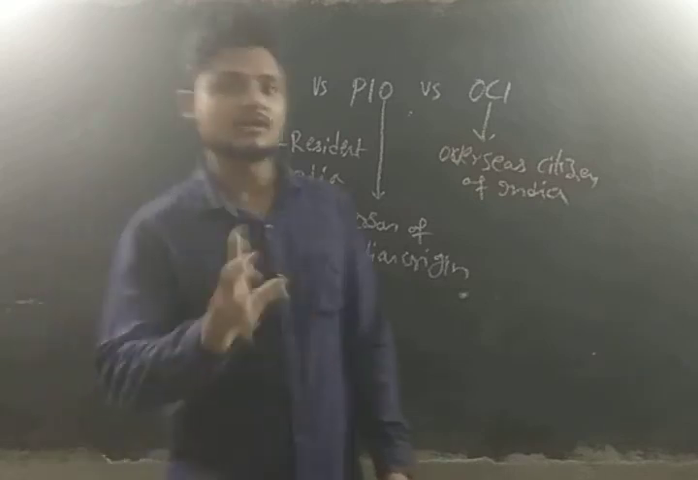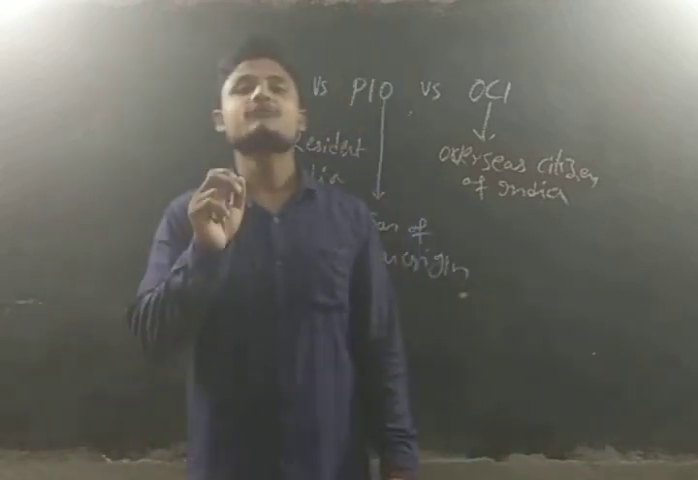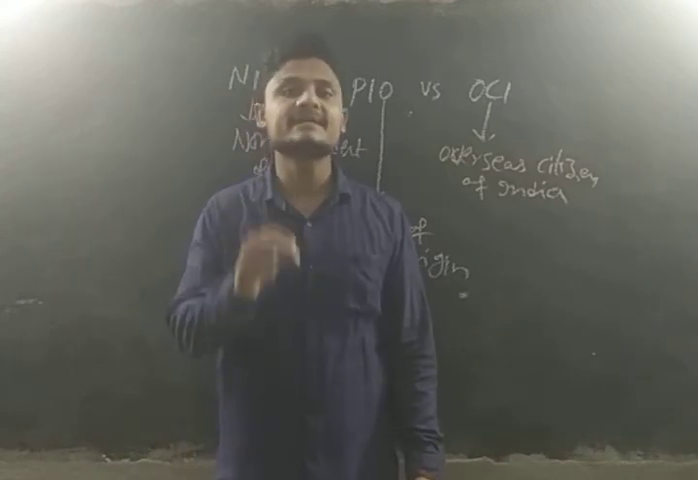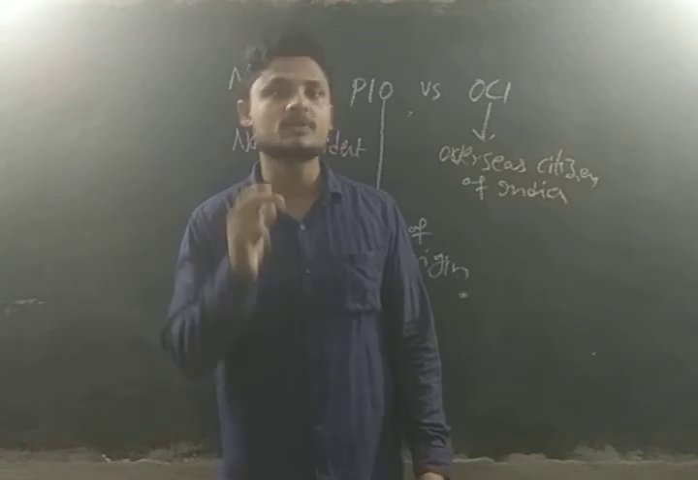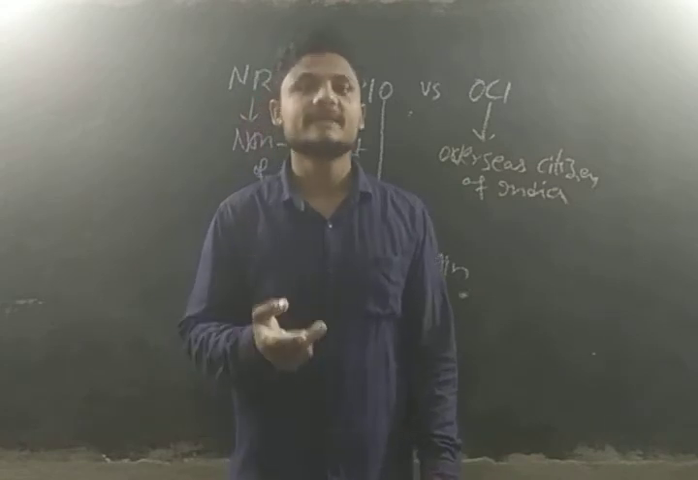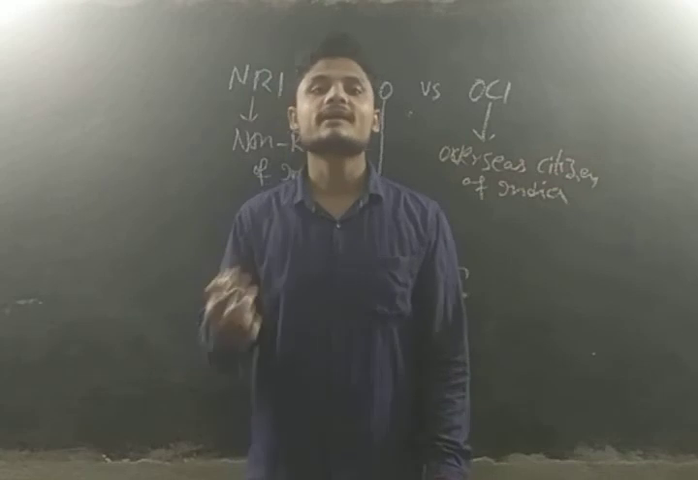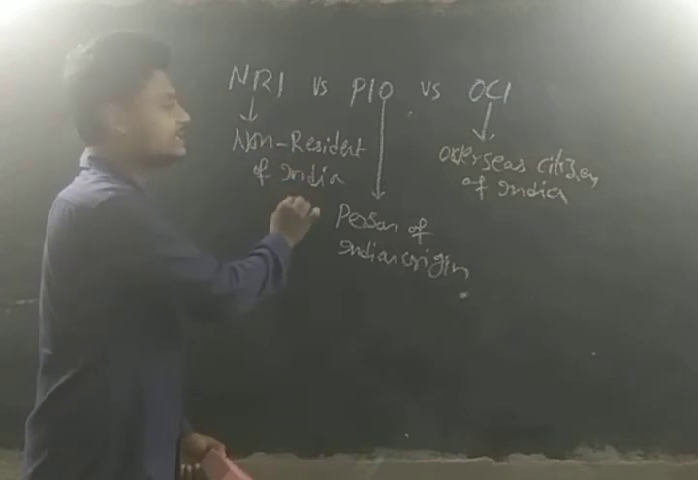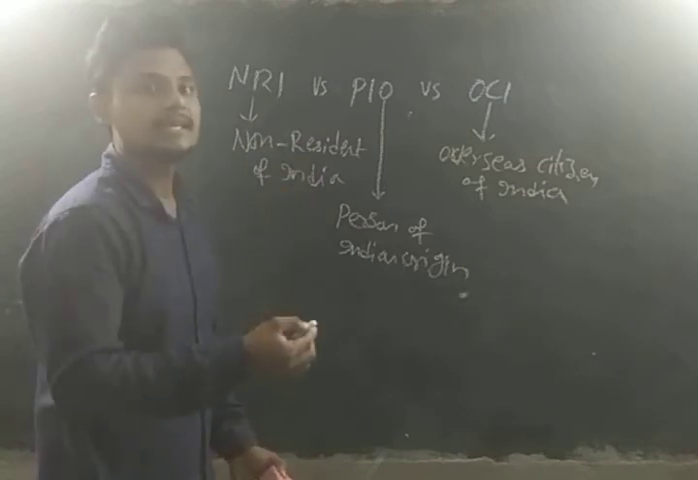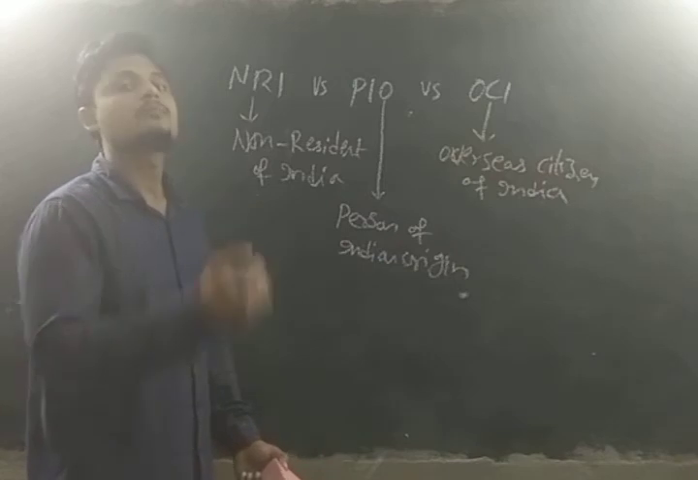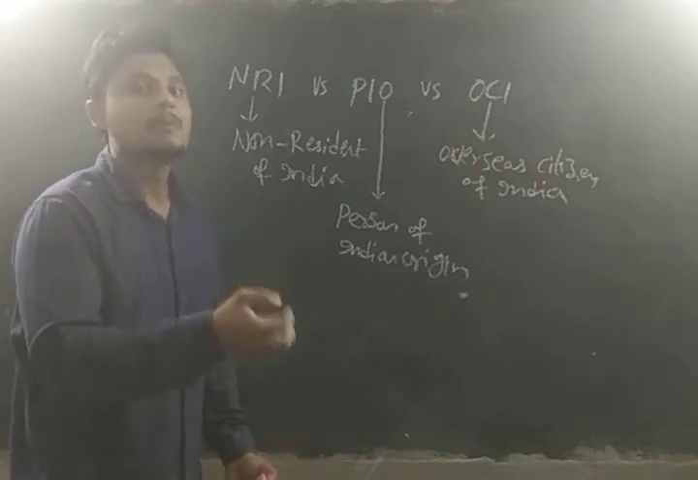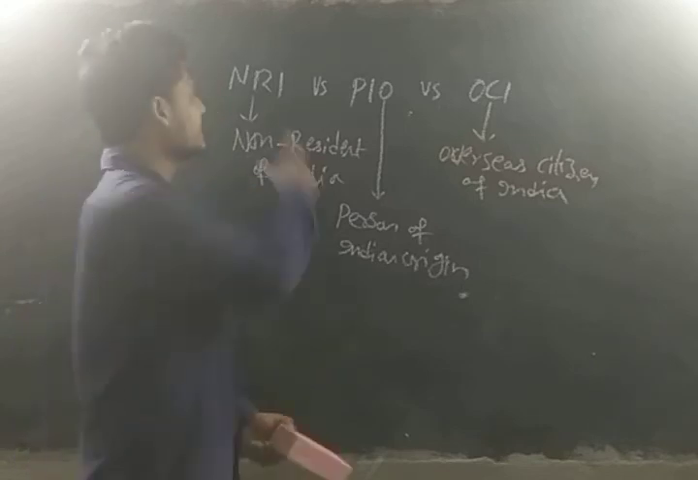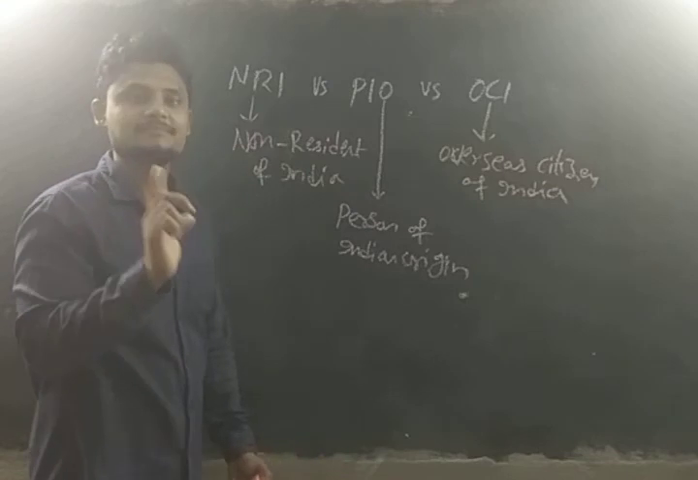Simple logic, don't confuse. If a person is staying outside India, being an Indian citizen and having an Indian passport, for more than 6 months, he is called an NRI, non-resident of India. He is not a resident of India because he is staying in a foreign country for more than 6 months. Being an Indian citizen and having an Indian passport is NRI. Clear who is an NRI?